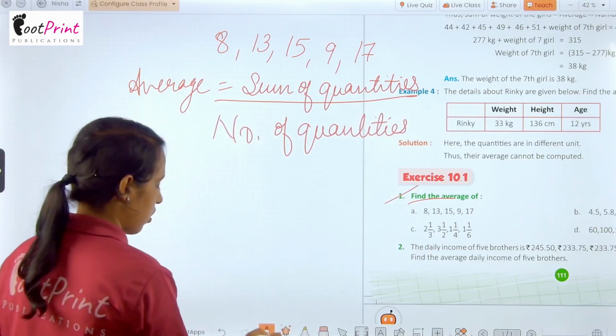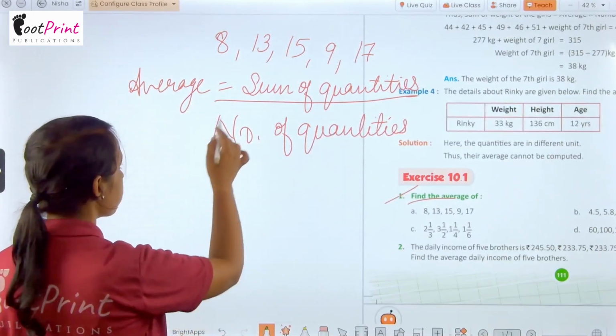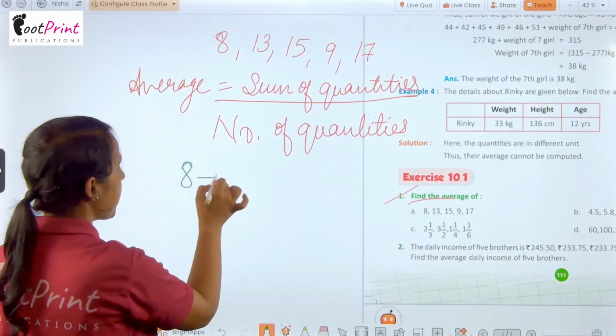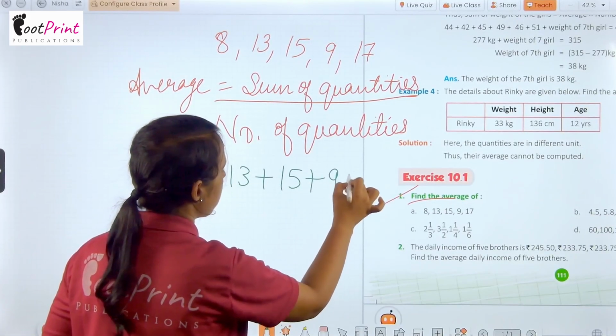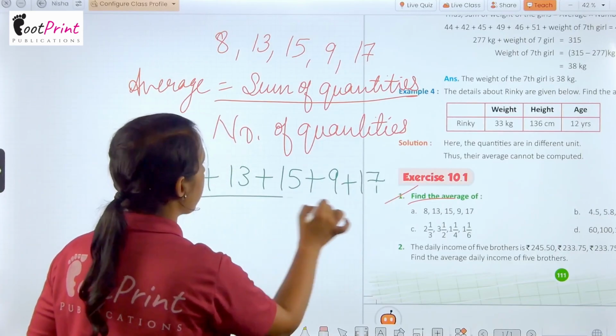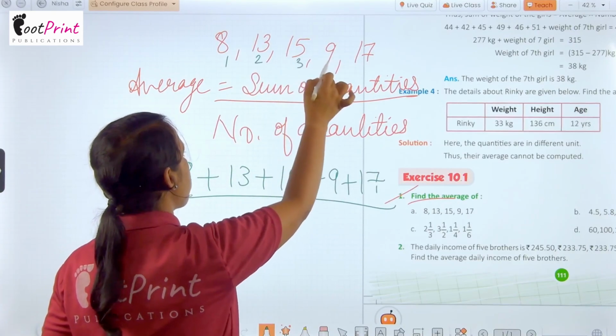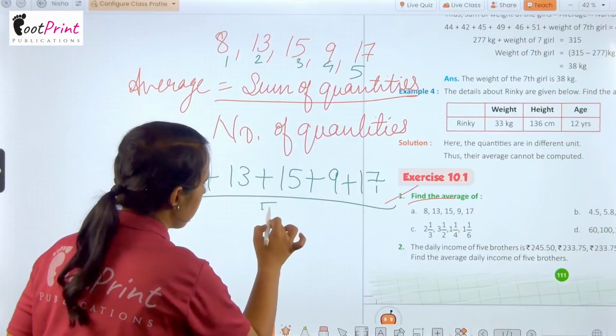Okay. So first we write here sum of quantities: 8 plus 13 plus 15 plus 9 plus 17, and number of quantities are 1, 2, 3, 4 and 5. So here we write 5.